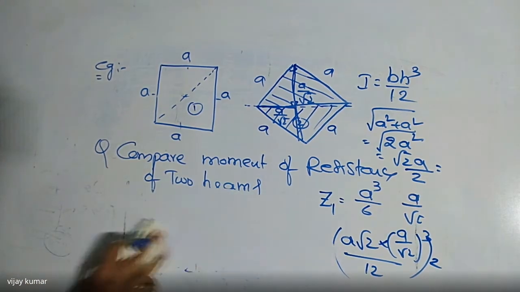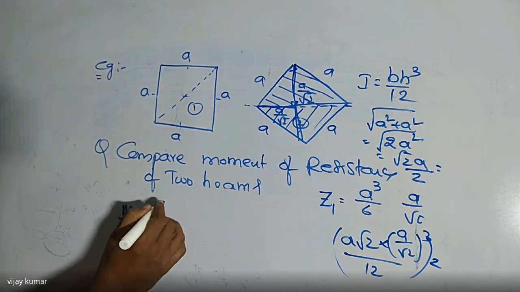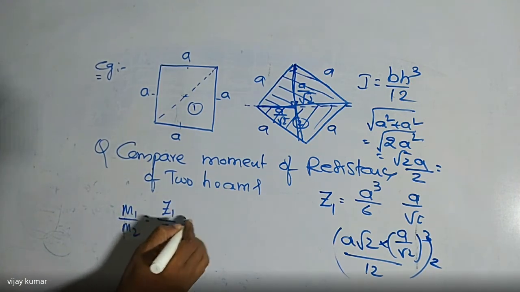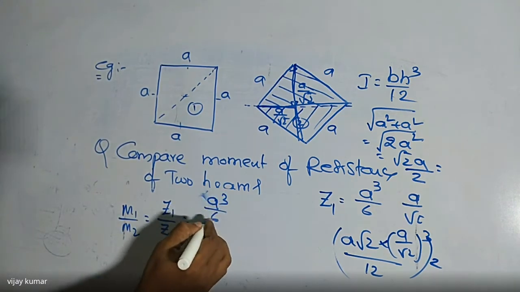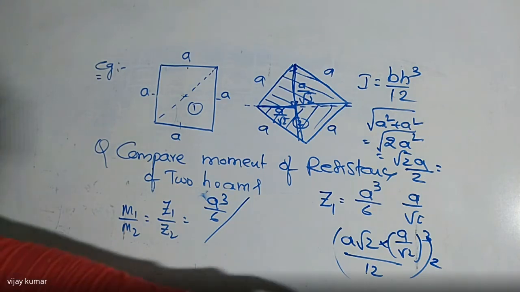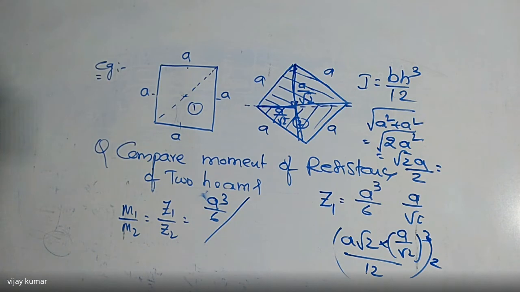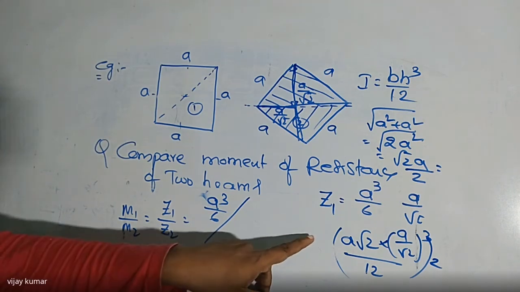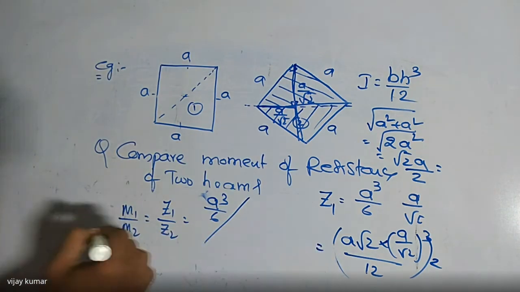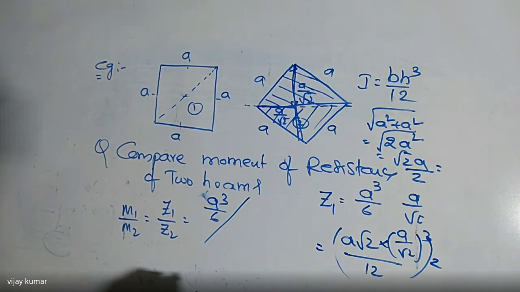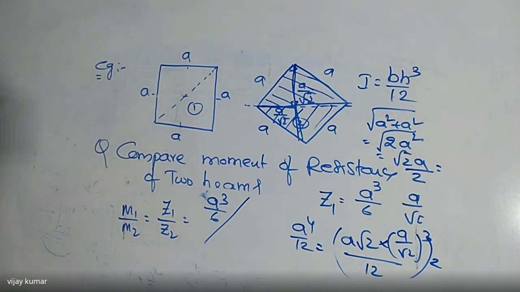So there is a very simple thing here. That is M1 by M2 is equal to Z1 by Z2. Z1 is equal to how much? That is nothing but A power 3 by 6. If you solve this one, I am getting the Z value. So what is the I value we are getting now? Tell me here. The I value I am getting here is A power 4 by 12.